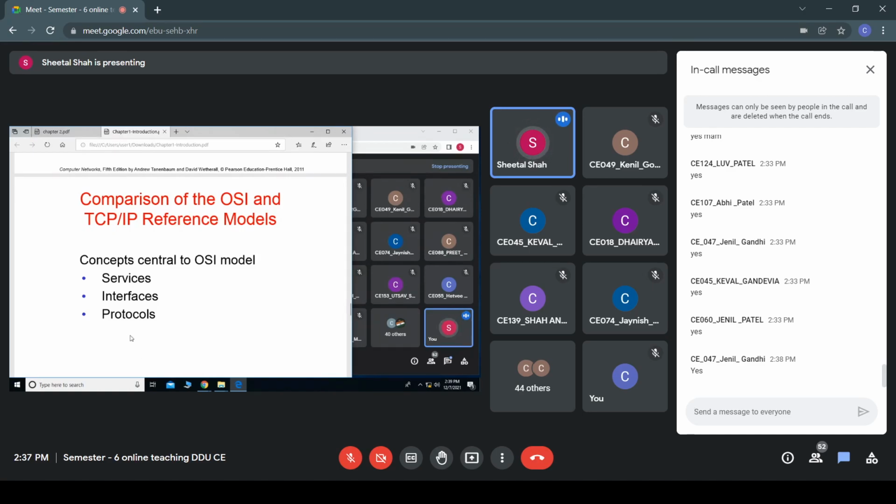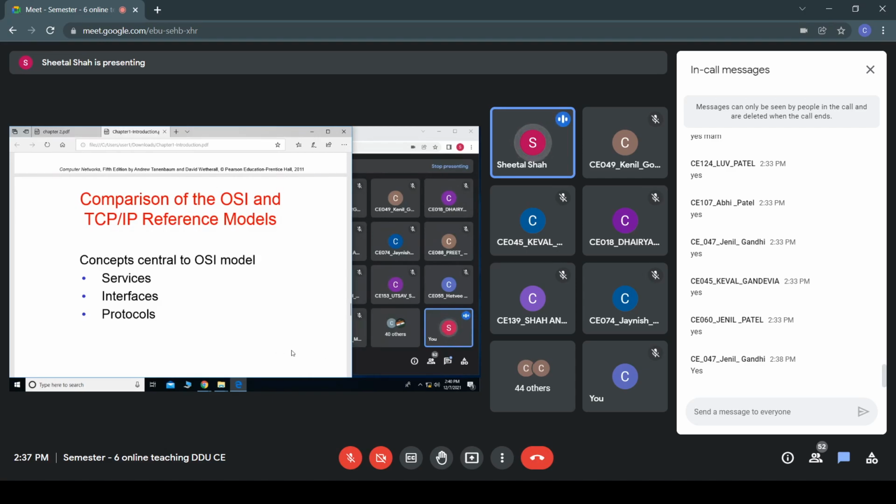Whereas in the OSI model, at the transport layer, we had only a connection oriented service. Whereas in the TCP/IP reference model, the transport layer provides both the connectionless as well as the connection oriented service. The example of connection oriented is TCP, that is Transmission Control Protocol, whereas UDP is the User Datagram Protocol.